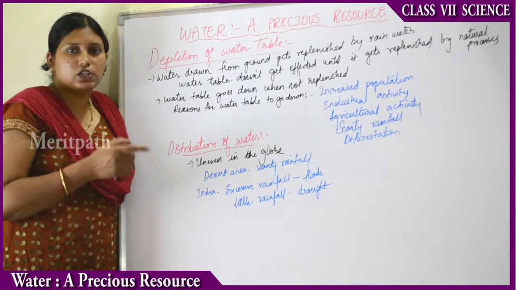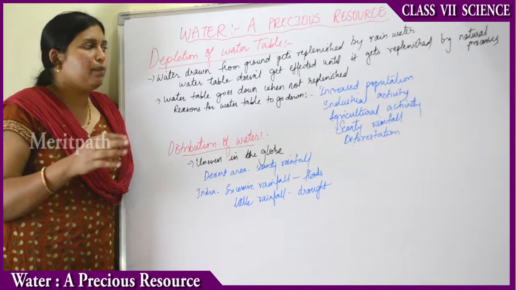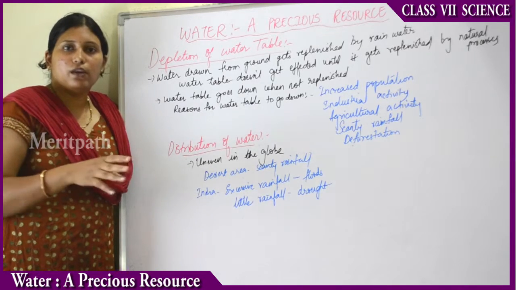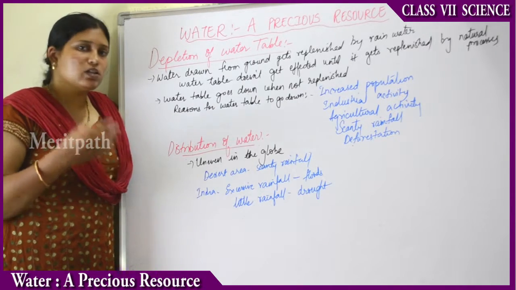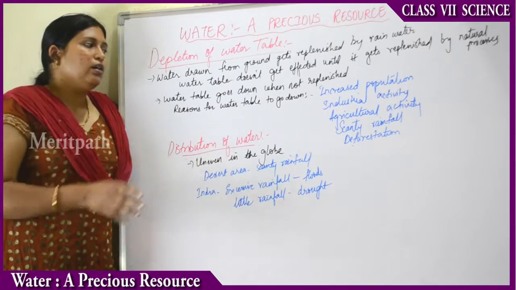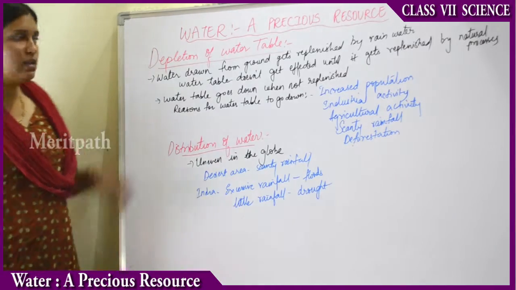Suppose if there is deforestation, they are cutting away all the forests. Thereby, the water table will go down. When there are no trees, there will be no continuous water exchange between the soil and the ground. Thereby, the water table will go down. That is how there is depletion of the water table.